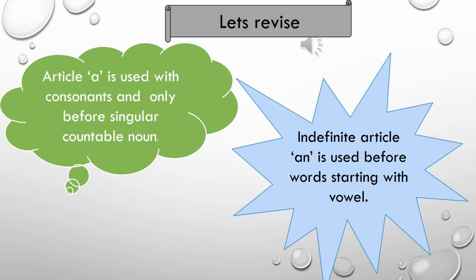And indefinite article An is used before words starting with vowels, means words which start with A, E, I, O, U, except some special words which I have already explained in the previous slide. For the remaining, we use article An.